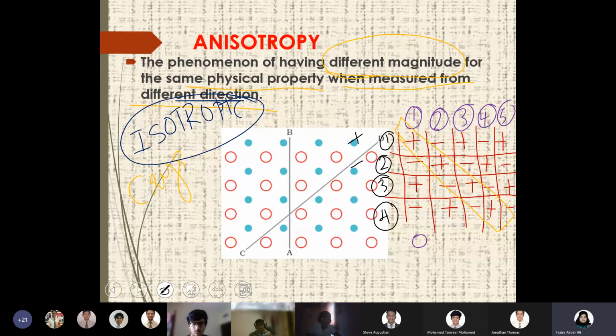But for crystalline substances, due to their strong and ordered arrangement, when measured in different angles or directions, the property will have different values. I hope I made myself clear in this. Yes, ma'am. So that's anisotropy.